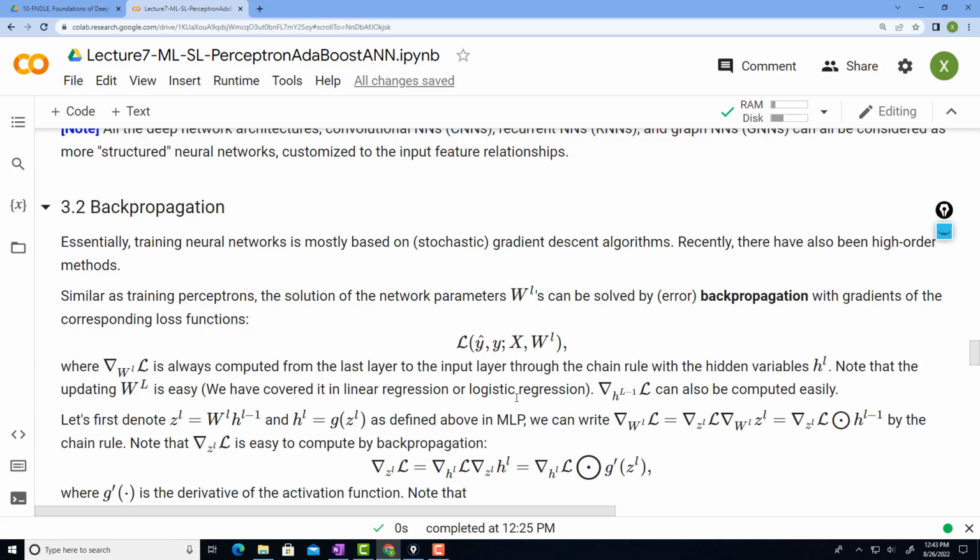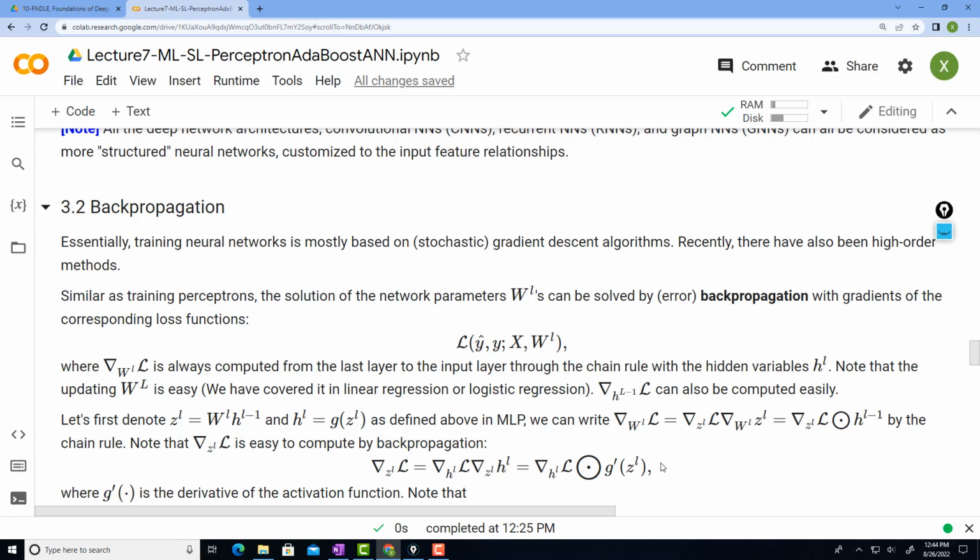If you compare this neural network architecture with, for example, a linear or polynomial regression problem, in those problems you only have one function: either W transpose X maps to Y, or W transpose phi of X maps to Y. With the loss function, you can directly take the gradient with respect to the model parameters and then either try to find the closed form solution or try to solve it by gradient local search algorithms.